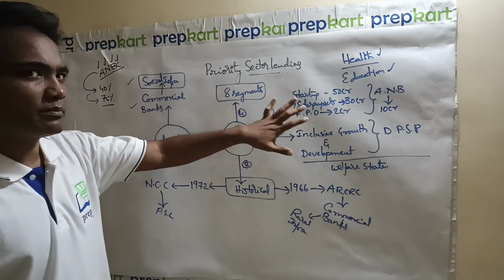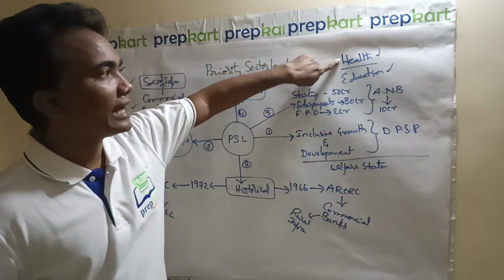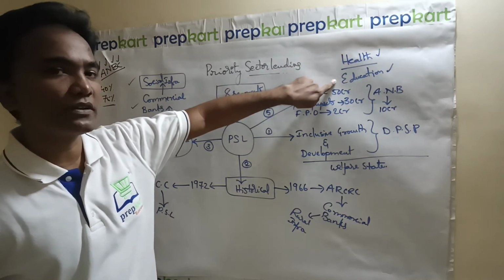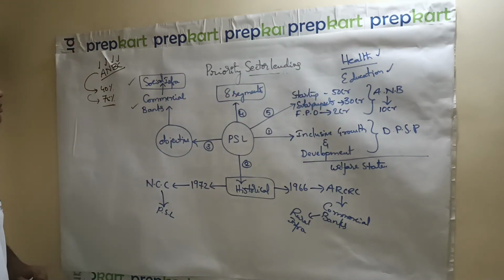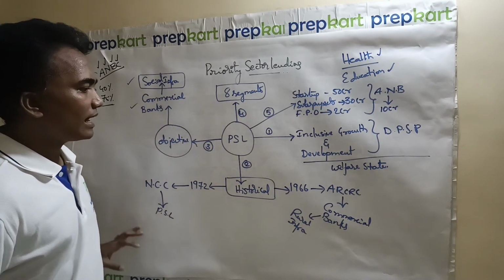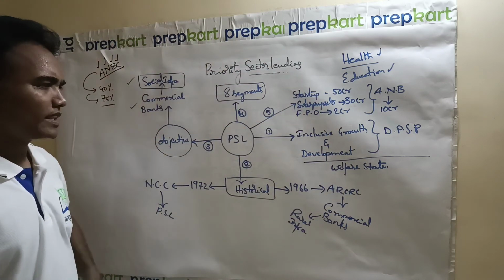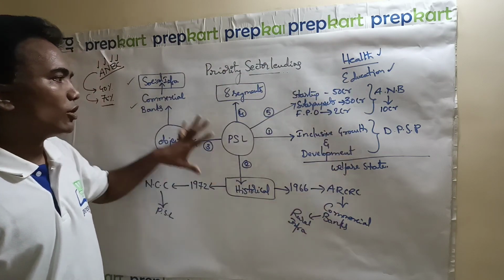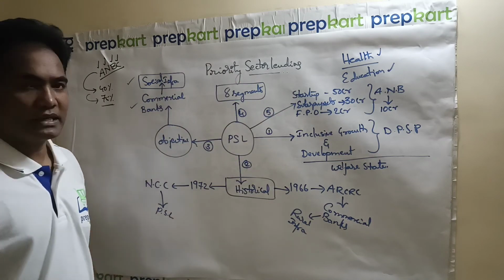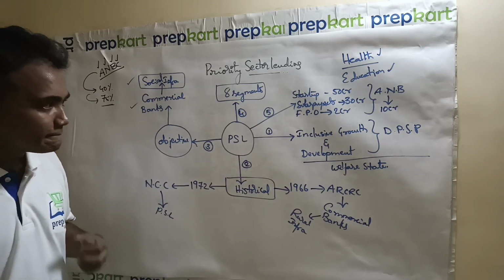This entire concept is important from the 2021 point of view, because we have observed so many gaps in the COVID-19 pandemic with respect to health infrastructure and education infrastructure. So you are supposed to learn everything related to priority sector lending. I have explained it in a very brief manner. If we put all these things in an orderly manner, 1, 2, 3, 4, 5, it will be a good essay answer for mains. So that's all related to priority sector lending.